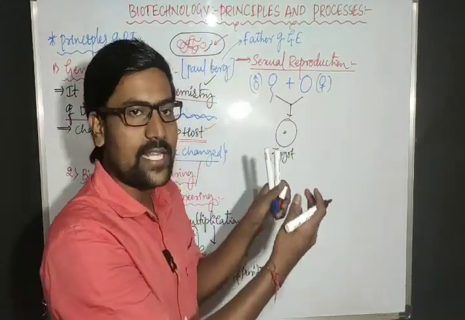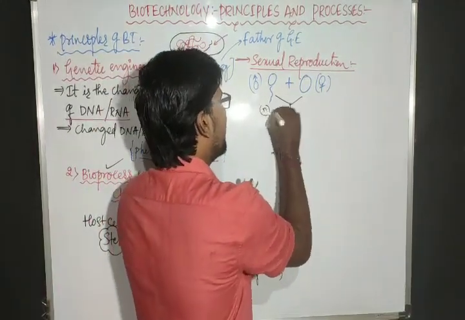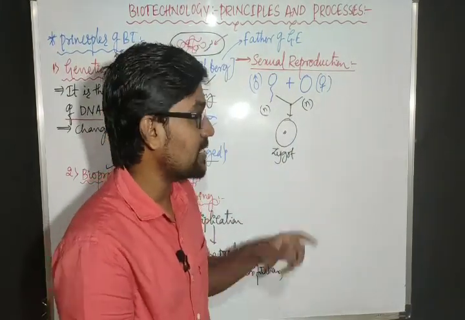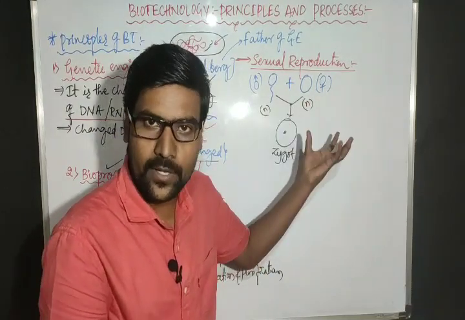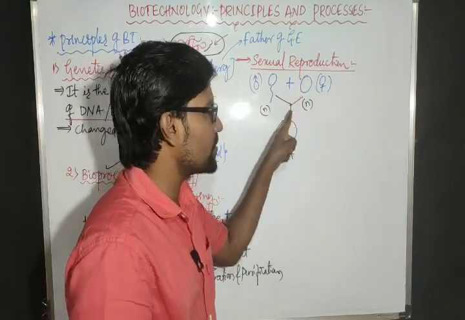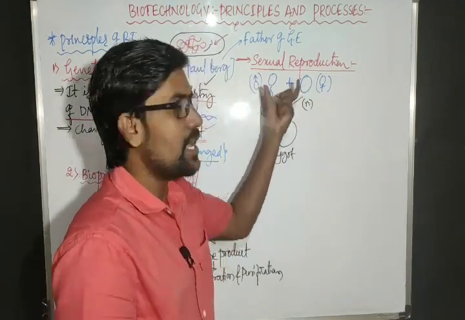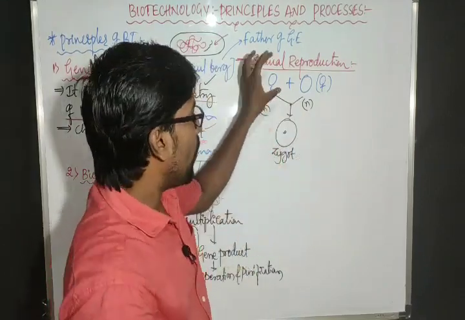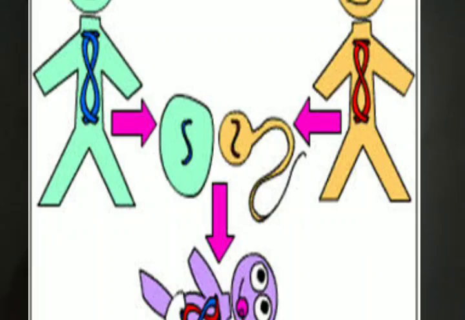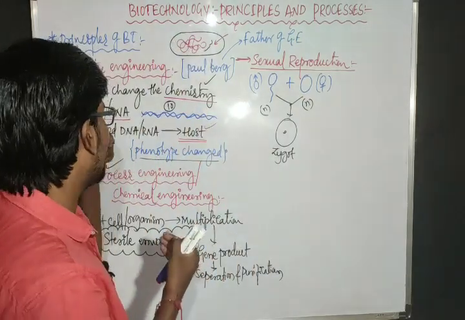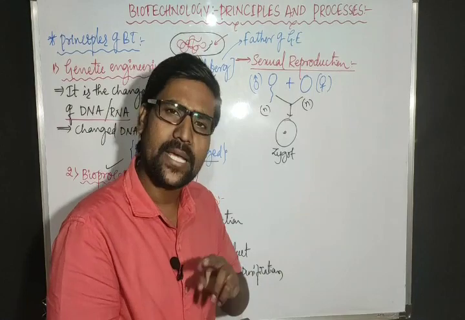And this zygote has haploid content from the father and haploid content from the mother. That means if it is human reproduction, then 23 chromosomes from the sperm, 23 chromosomes from the mother, haploid from father, haploid from mother. That means it becomes a diploid. One set of father DNA, one set of mother DNA, both are mixed. That means the chemistry of the DNA gets changed by the mixing here.